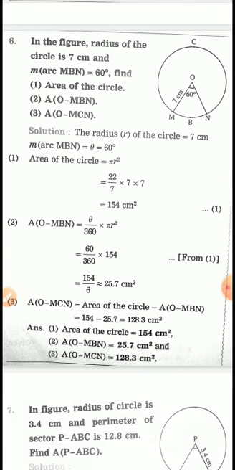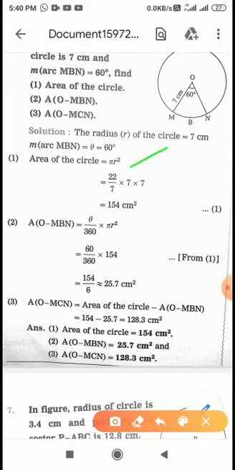Next question is sixth one. Read it. In the figure, radius of a circle is given 7 centimeter. Measure of arc MBN. See, this is the measure of arc MBN. It is 60 degree. Find area of the circle, means we have to calculate total area of the circle, that we can find out with the help of radius only. Then we have to find out area of OMBN.